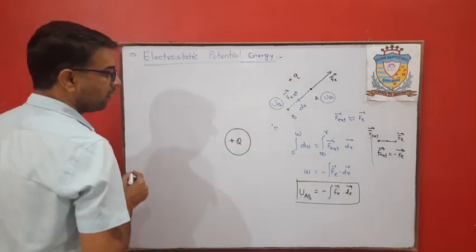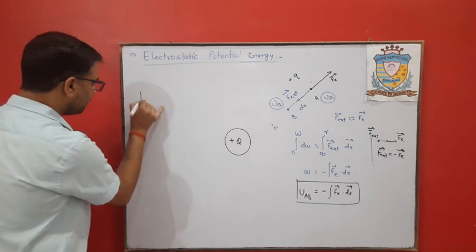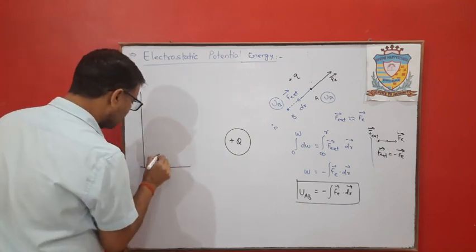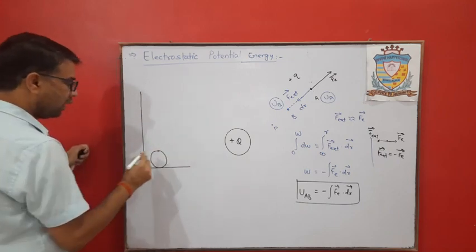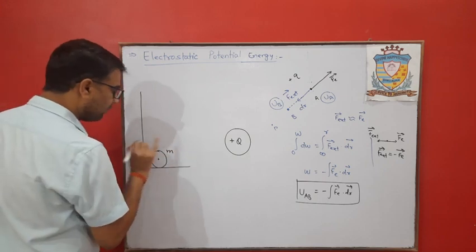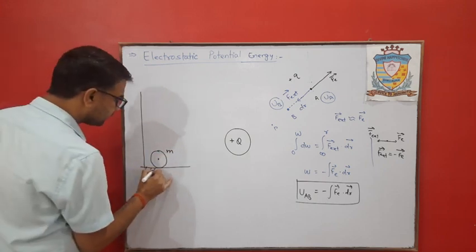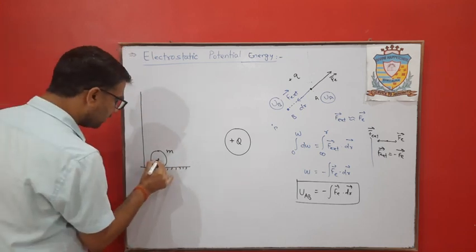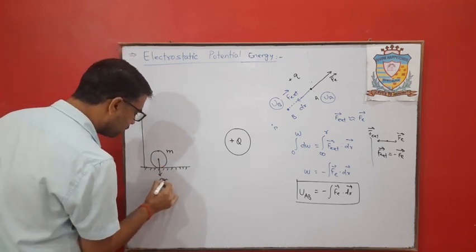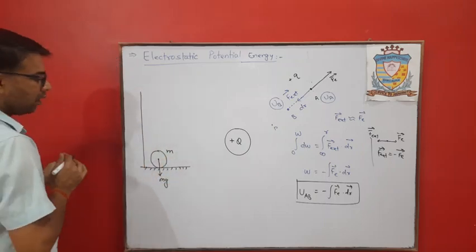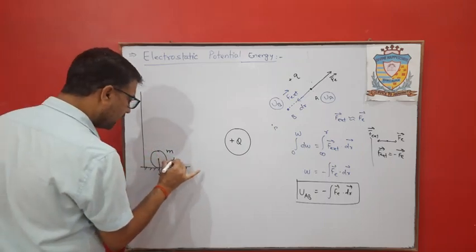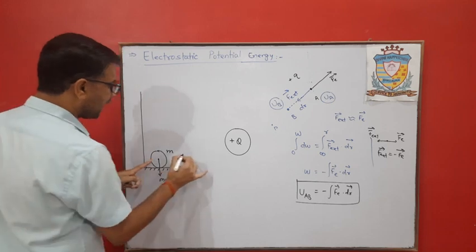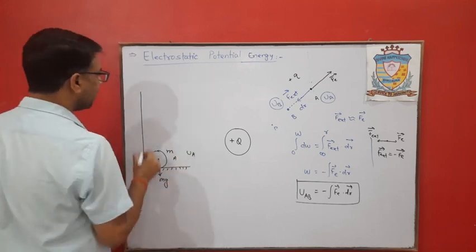Now suppose one more example that we will take. Suppose here we have a ball of mass m. Some gravitational force will act on this ball and that is equal to mg. Let this point be A, so the potential energy at this point is UA.